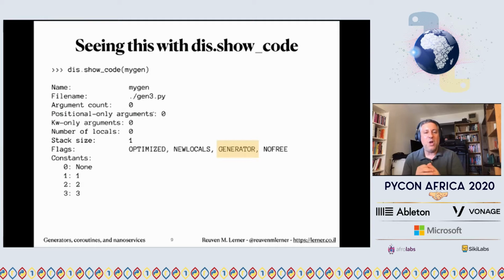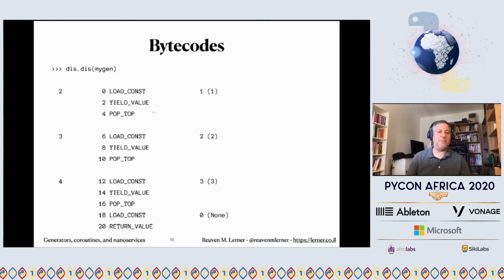So what happens when we define our function? Python notices the yield. Because there's a yield, it's tagged as a generator. And because it's a generator, when we run it, we get back that generator object. And by the way, if we try to disassemble it with this, as we did before to myfunc, it's a whole different kettle of fish. Now we're loading the constant 1 and yielding it. And then we're loading the constant 2 and yielding it. Then we're loading the constant 3, then yielding it. And then we are returning None. And returning None from a generator function actually raises a StopIteration exception. And we'll talk about that in a moment as well.